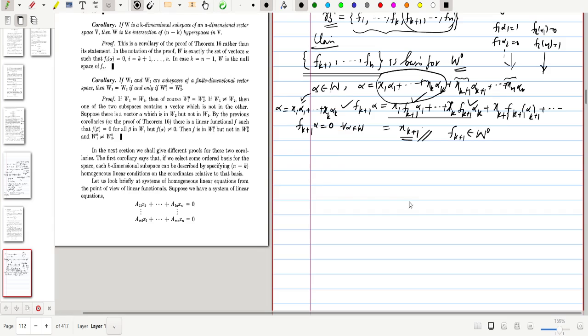So we start with f from this W naught, a subspace of V star.